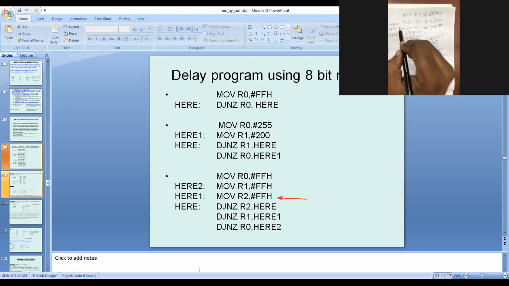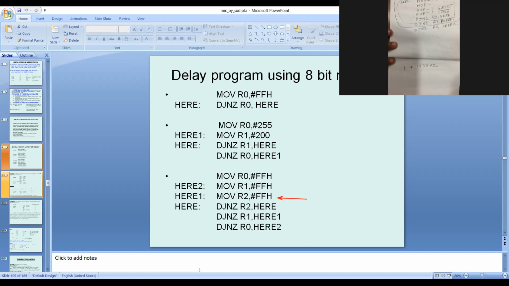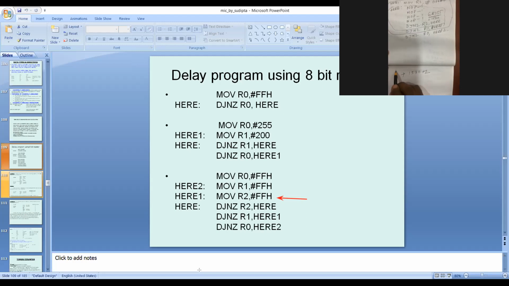Next, if I'm talking about this loop, for one time how much is required? It's 1530 plus 1 plus 1 plus 2, which is 1534. Sir, what is the value of R1? 255.